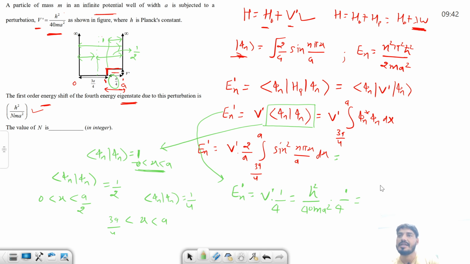So you can also write it this way: h square divided by 160 ma square. Now you can compare with this one. If you compare, the value of n should be simply 160.